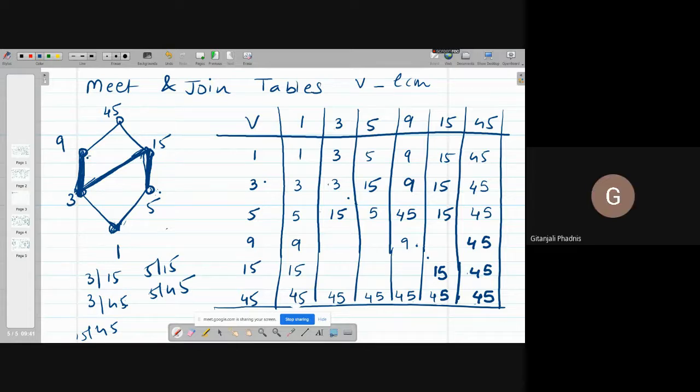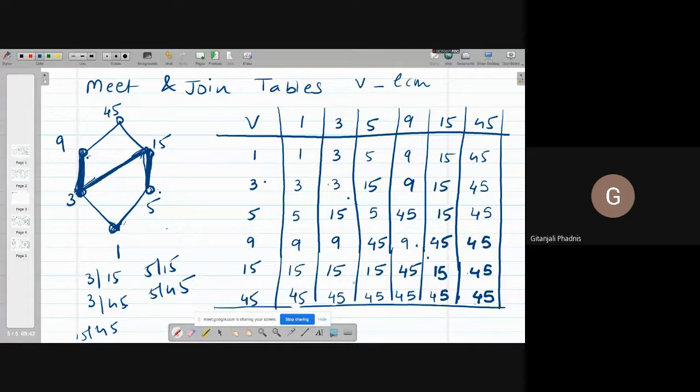Next, 9 and 3. 9 join 3 is 9. 9 join 5 is 45. 9 join 15 is also 45. Now 15 join 3 is 15, 15 join 5 is also 15, 15 join 9 is 45.